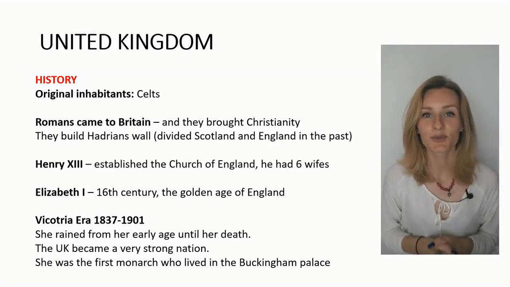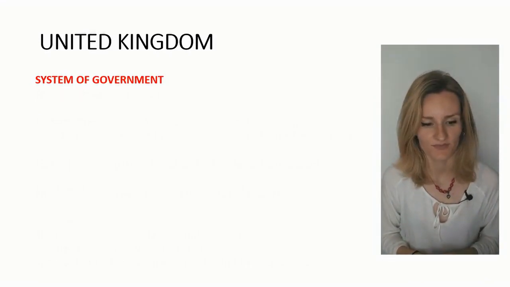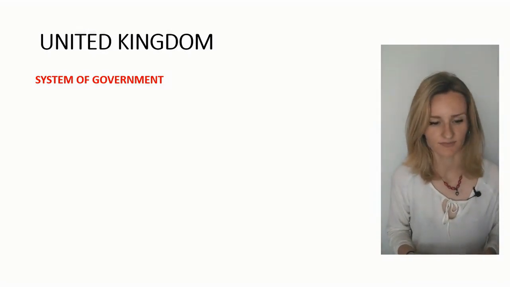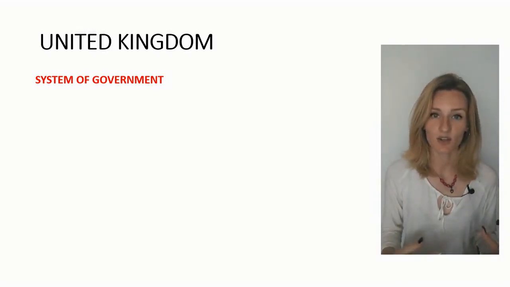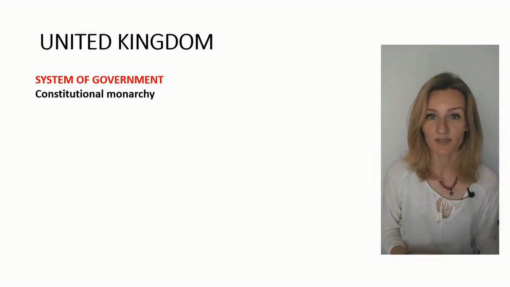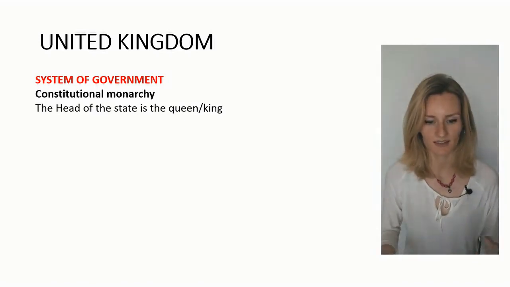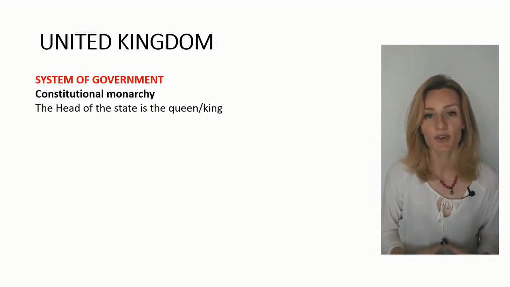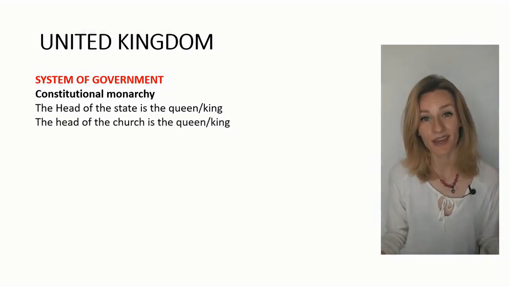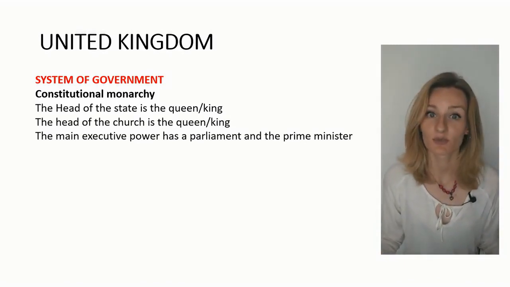Let's move to another part, which is the system of government. So what is the political system like in Great Britain? Great Britain is a constitutional monarchy. That means that the head of state is a queen. Right now it is Queen Elizabeth II. And she is also the head of the Church of England. But the main executive power belongs to the Parliament and definitely the Prime Minister.